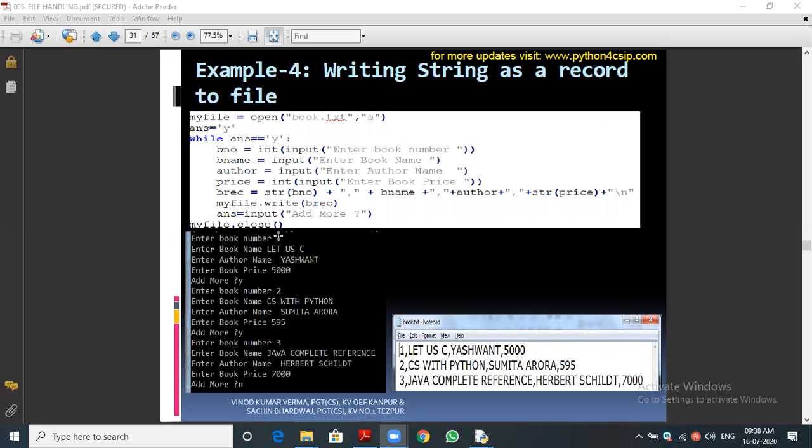In the output, if you give book number 2, book number 3, it prints likewise. In the file the data will be stored nicely line by line, because we should use the comma, we should use the space. Likewise, in a very beautiful way we can store the data. This is an example I just explained.